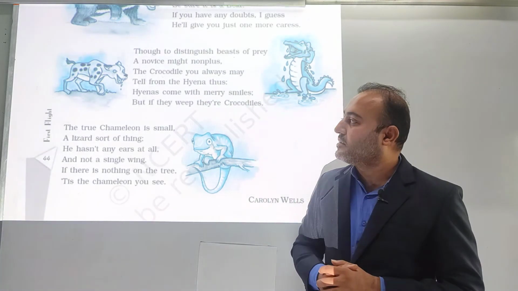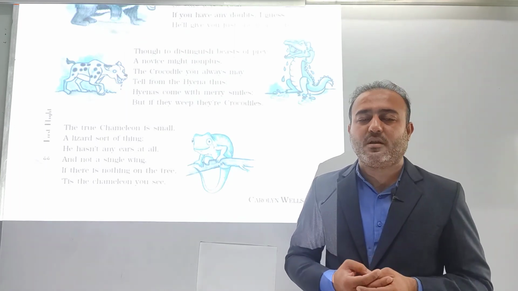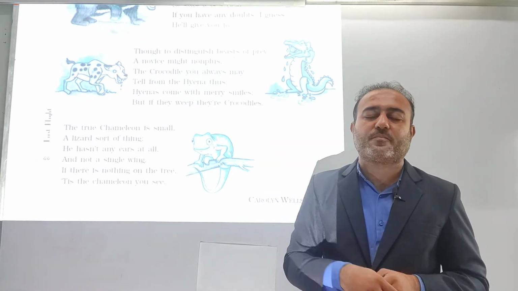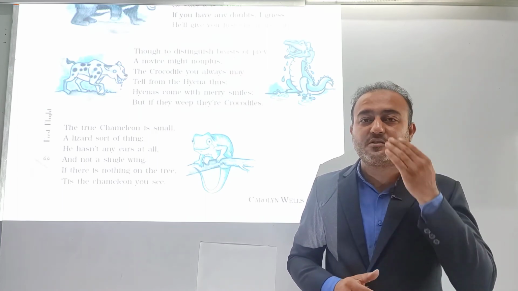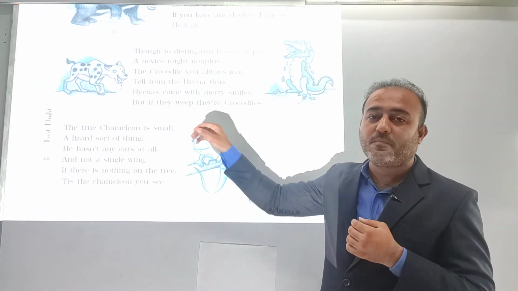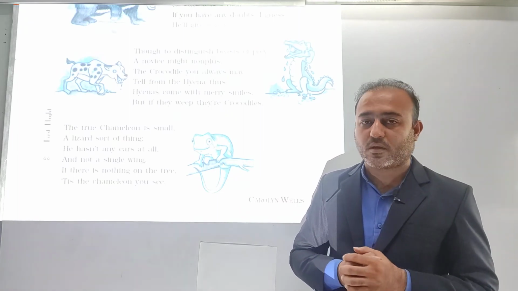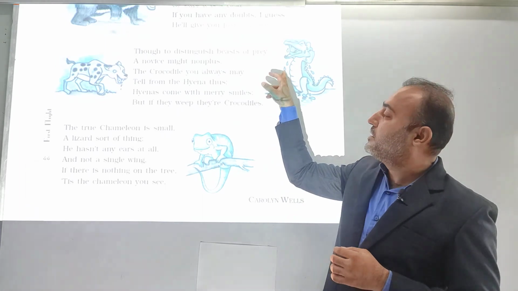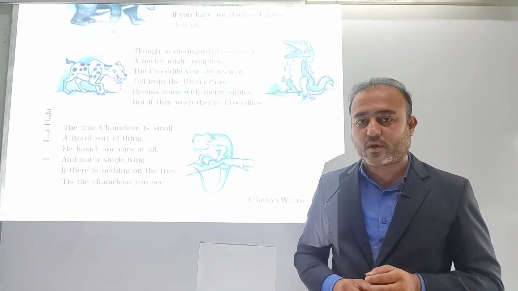Then later on she says that if there is an animal who attacks its prey, and at that point the animal is weeping, which means it is shedding tears, then you should understand that it is none other than the crocodile.